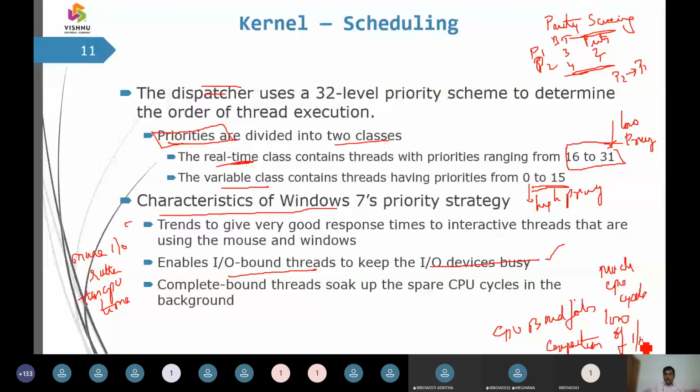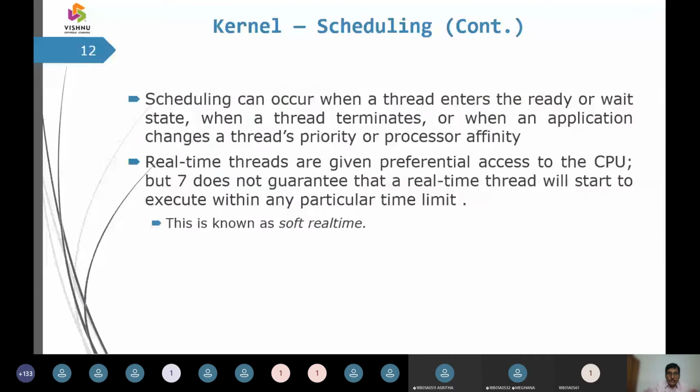So scheduling, we were working on CPU scheduling, and a process is going to enter into a ready state or a waiting state. So we have the short-term scheduler, the long-term scheduler, and then the medium-term scheduler.